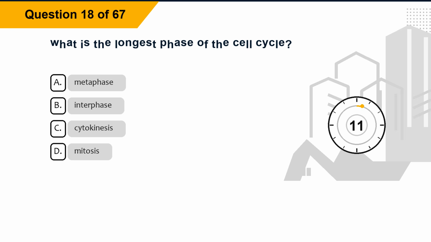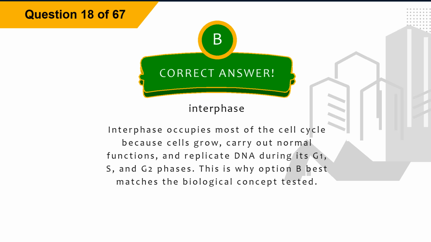Question 18. What is the longest phase of the cell cycle? Option A, metaphase. Option B, interphase. Option C, cytokinesis. Option D, mitosis. The correct answer is option B, interphase.